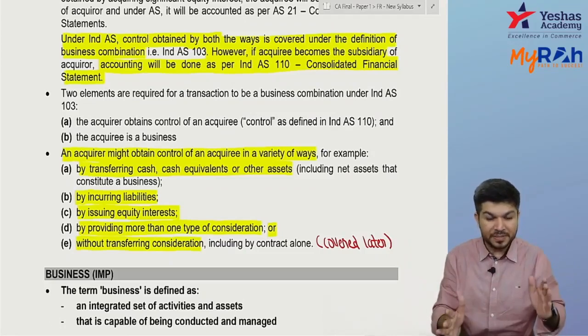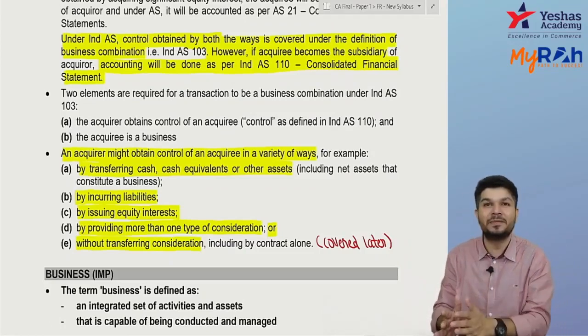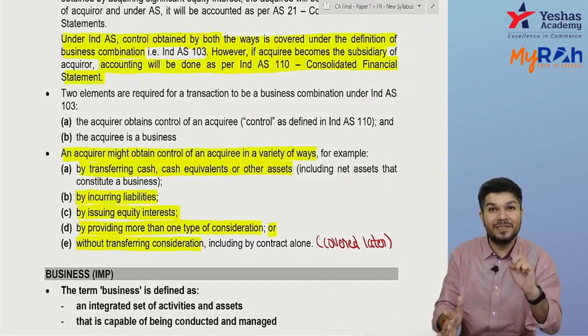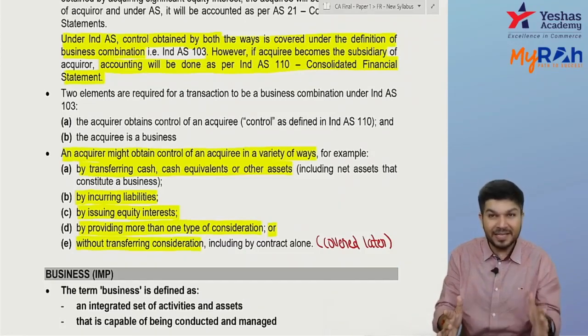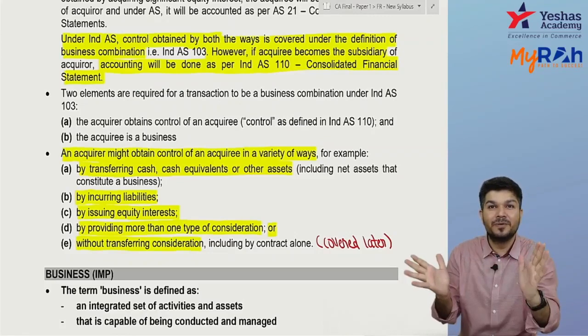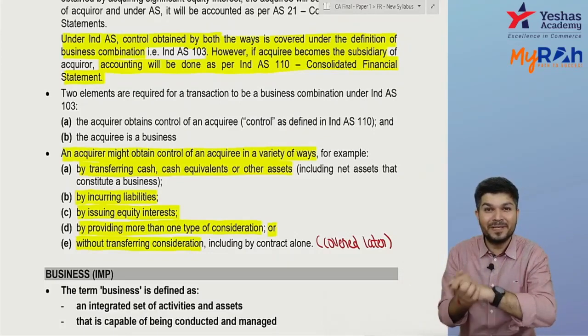So now what happens is A will manage the entire B Limited. All decisions in B, A will make. So can I say A is getting a control over B? And did I pay anything? No. I got a control over B Limited without paying anything.